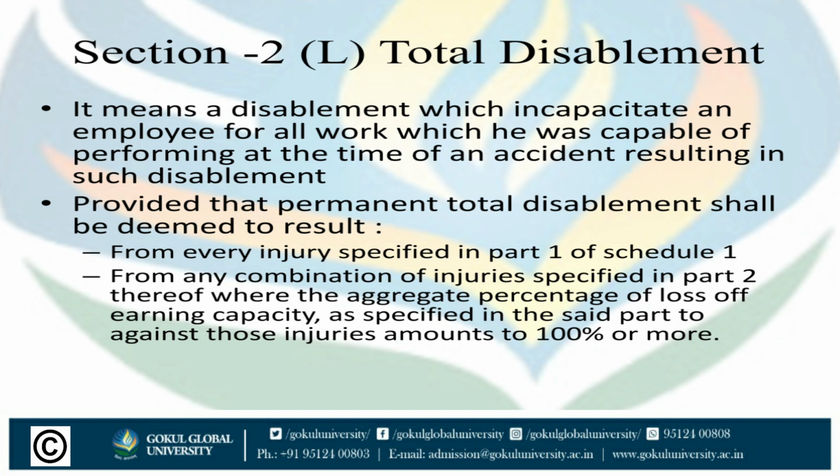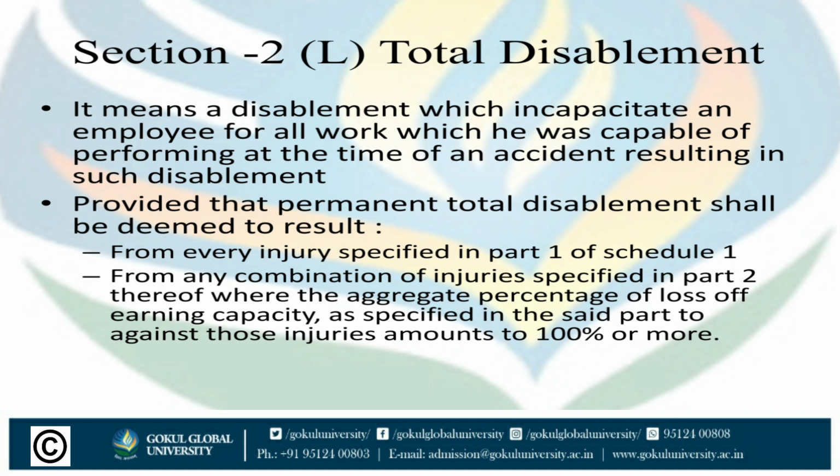There are six kinds of injury included in Part 1 of Schedule 1, such as permanent total disablement from any combination of injuries specified in Part 2, where the aggregate percentage of loss of earning capacity, as specified in the said part against those injuries, amounts to 100% or more.